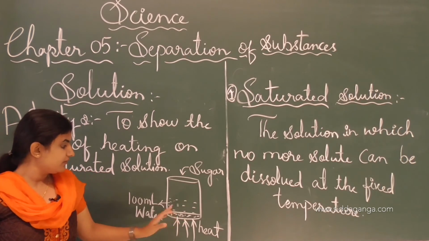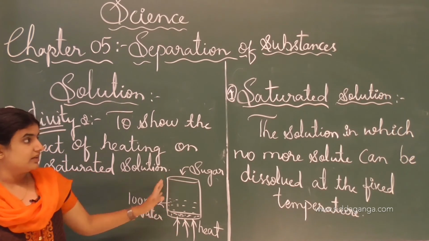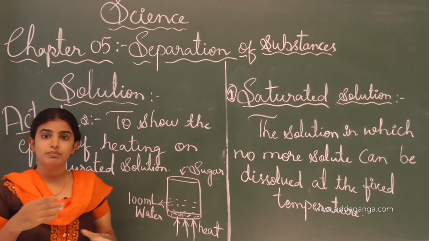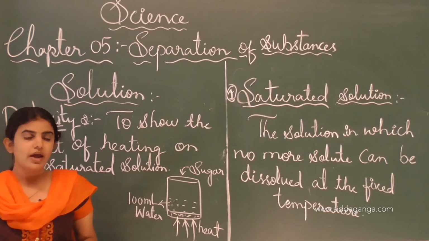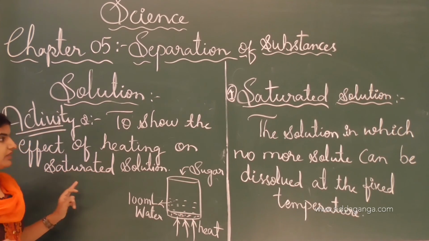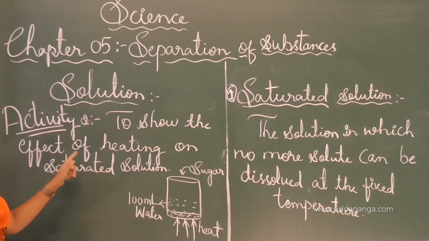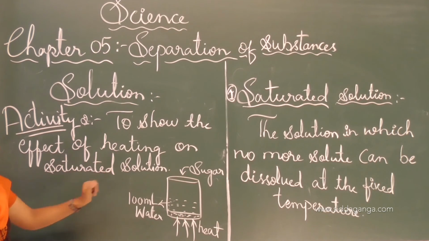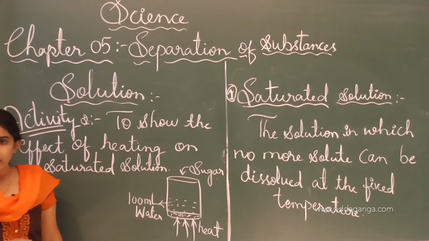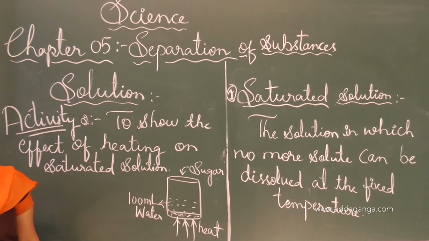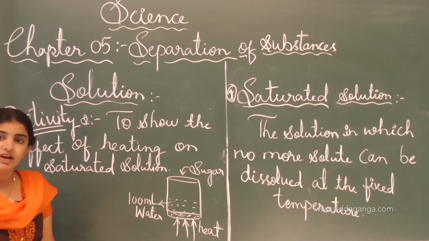And if we raise the temperature, then the solubility of the solution increases, and more solute particles will dissolve. This is how this activity shows the effect of heating on the saturated solution. See here, the result of this activity is that increasing the temperature results in increasing the solubility.